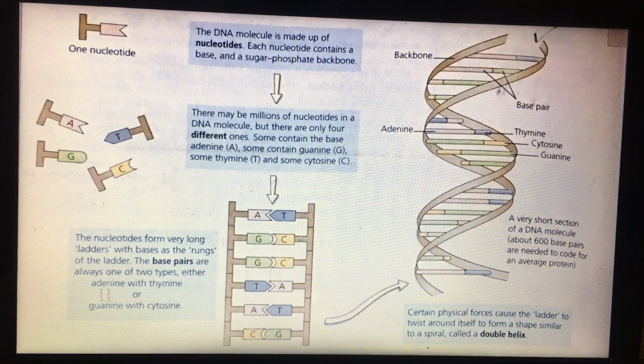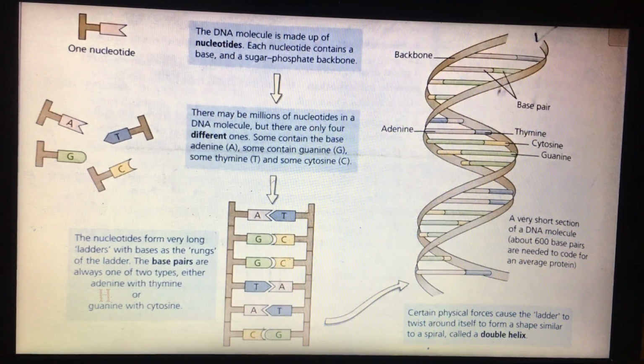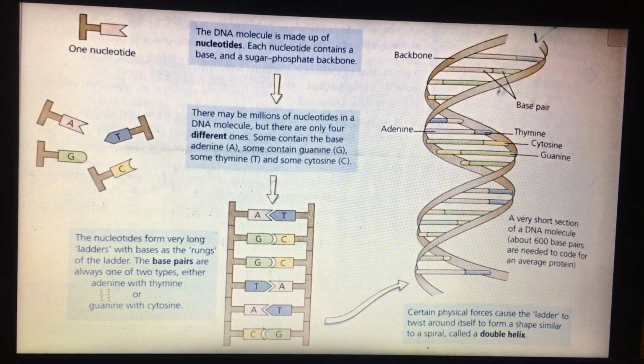And also I say that the shape of DNA is a double helix. Why? We say that because physical forces cause the ladder to twist around itself to form a shape similar to a spiral, which we call a double helix.